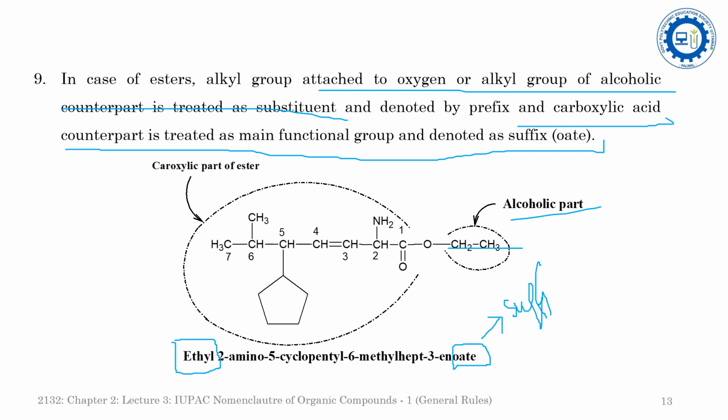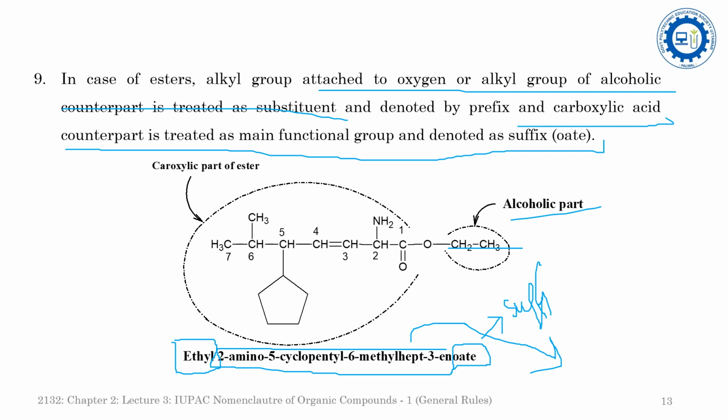The alcoholic counterpart here is ethyl, so that's ethyl oate. Now, between the ethyl and oate, we will have to perform the nomenclature for the carboxylic acid counterpart.